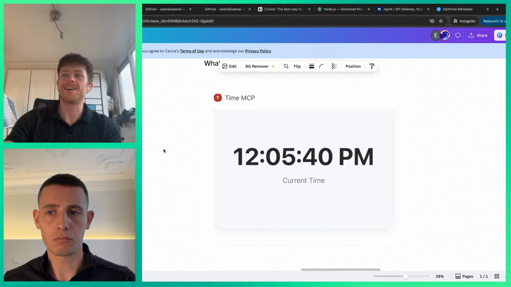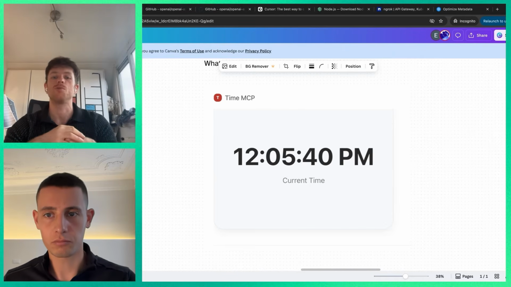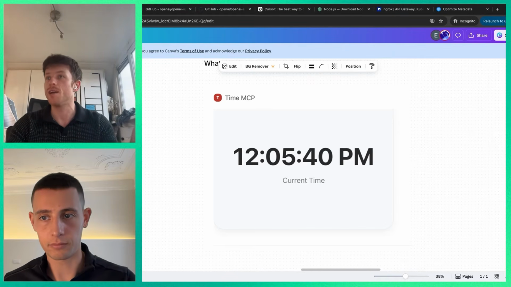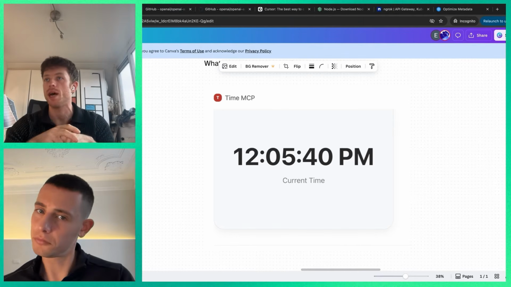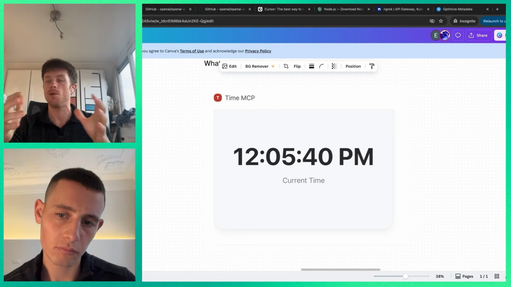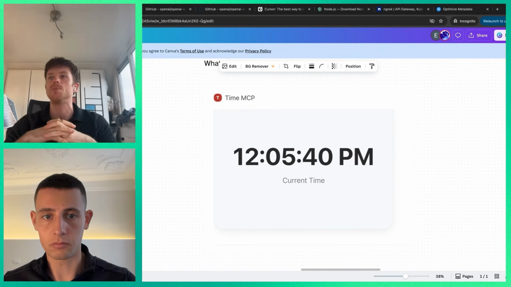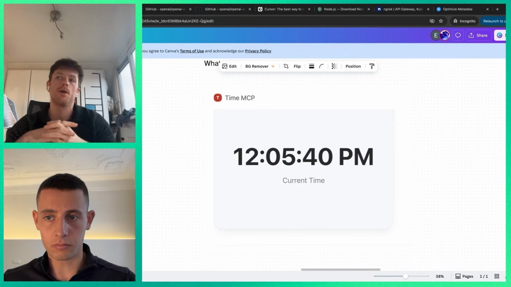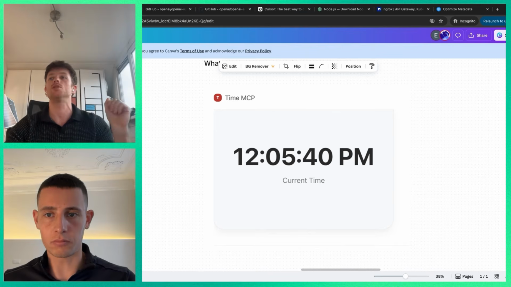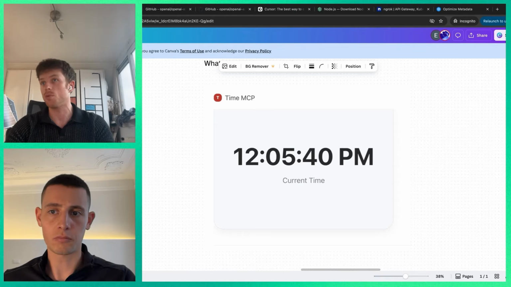What are we building today? We really thought about one of the simplest use cases. We're going to just create something called the Time MCP, and it's just going to show the live time. So we're going to ask ChatGPT, hey, show us the time, and we're going to show this card. This is not a very interesting use case, but we wanted to keep it extremely simple so we can focus on the how, so that you can achieve your first app. And then you also have the knowledge and the ability to add your own use case, right? You have the building blocks.